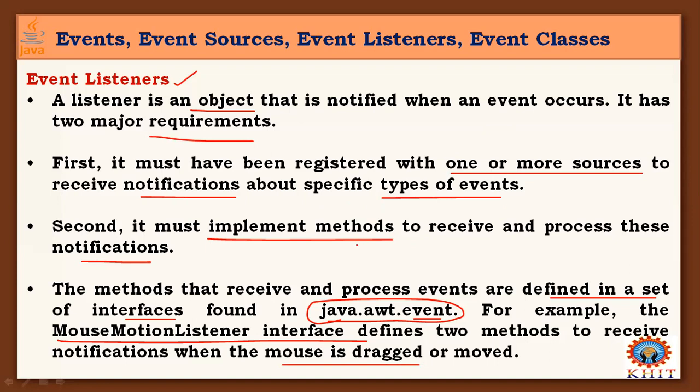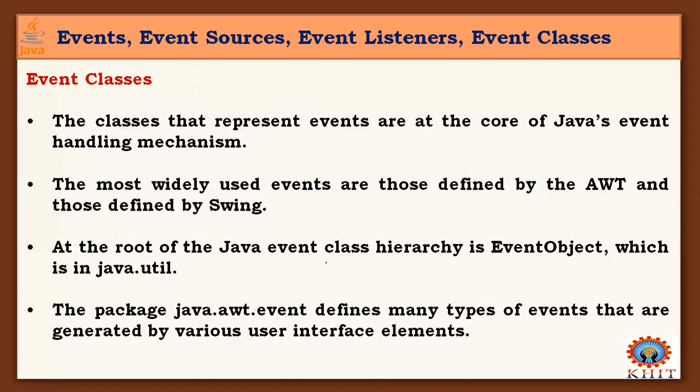And you may need this type of event generally in your application programs. Also, sometimes you need to move the mouse from one location of the monitor to another location. These two methods are defined inside Java to identify and handle the events, namely mouse motion listeners. There are many types of listeners, and I will show you that next.